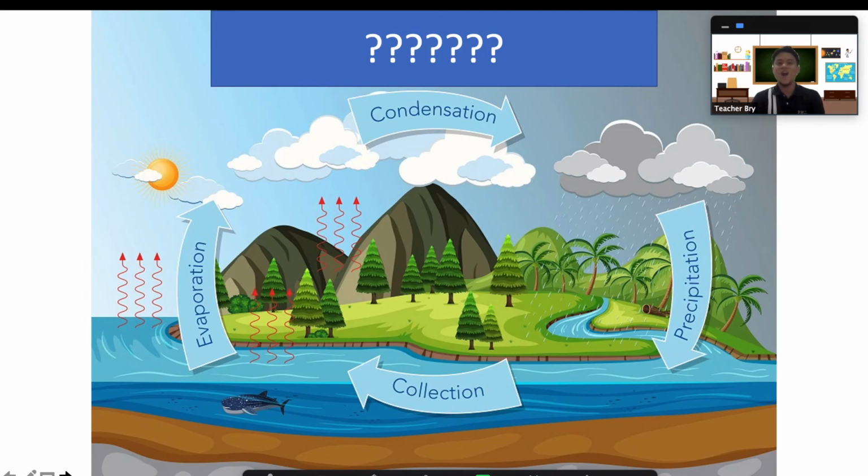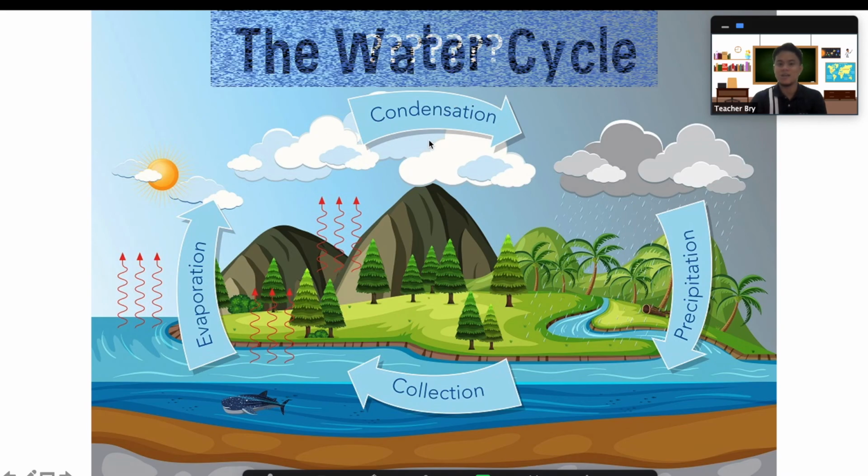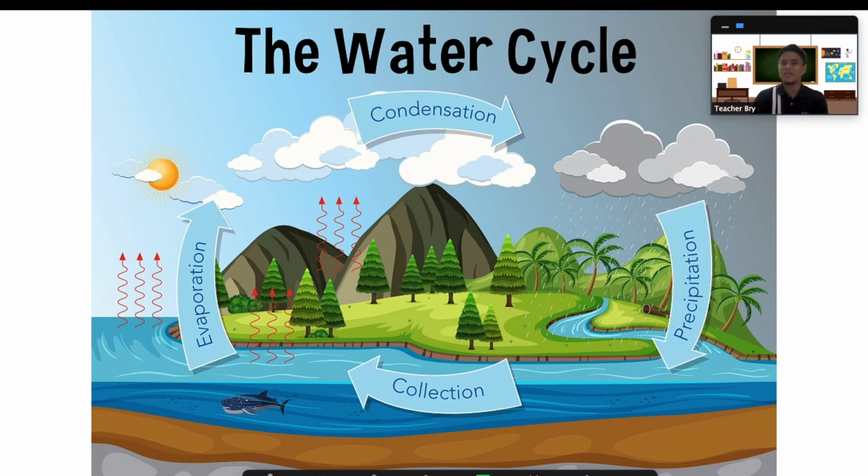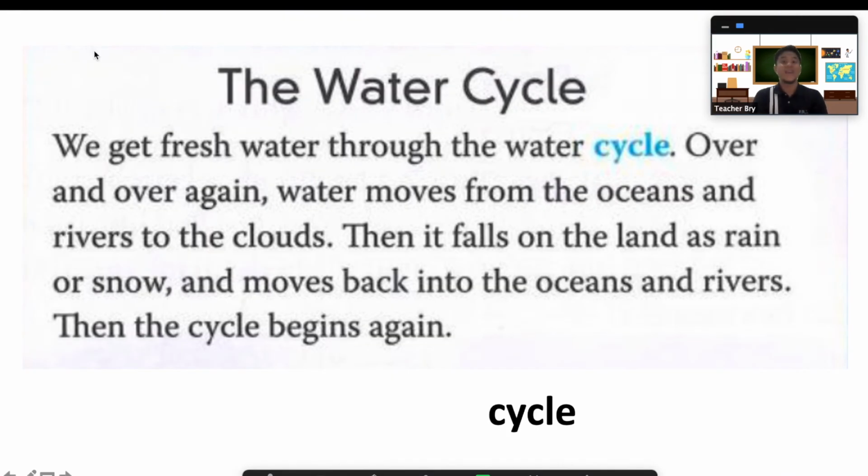So here are the words that we just read. Precipitation is here. So what could precipitation mean? Collection is here. Evaporation is here. Condensation is here. Okay? So this is already actually the water cycle. Water, because it's water, and cycle, just like your bicycle. We'll see that later. Here goes the reading.